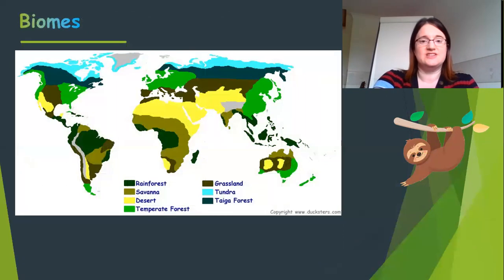Then we have, you can see those yellow patches everywhere are the desert, hot and dry. Then the lighter green is the temperate forest. And you can see if you spot Britain on the map up there, it's got temperate forests. And then we've got some grasslands. And then we have got some taiga forests. So you can have a look there and you can see those.